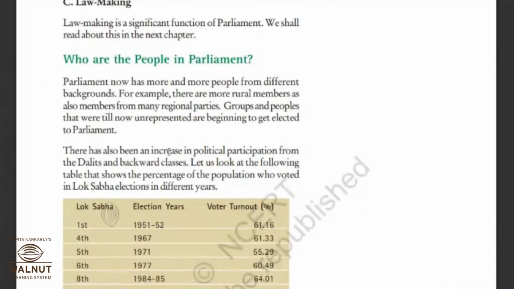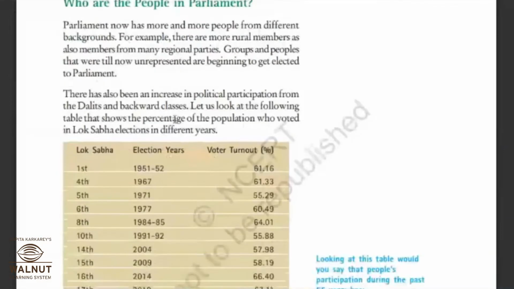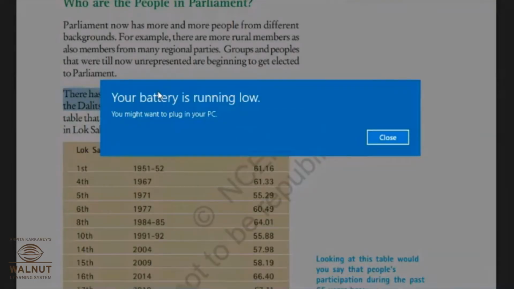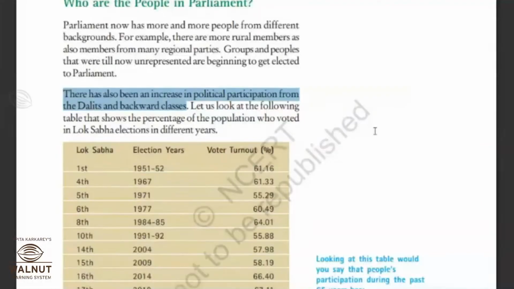There has also been an increase in political participation from the Dalits and backward classes. This is possible because of the provision in the constitution that we learned in the previous lesson. There is a reservation for those people so that all citizens can be accommodated. So this is the meaning of: there has also been an increase in the political participation from the Dalits and backward classes.